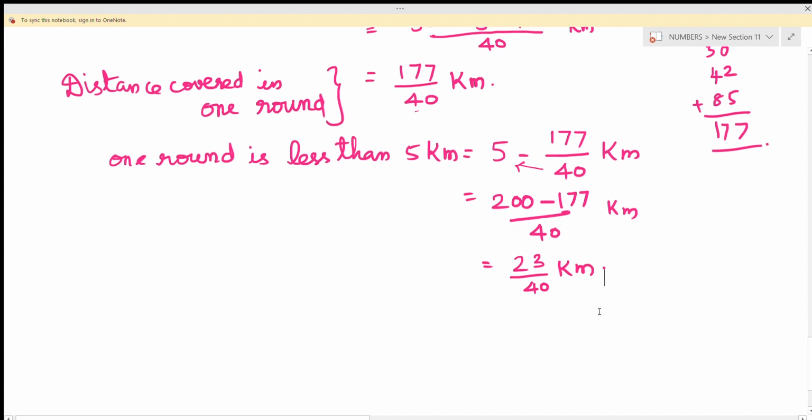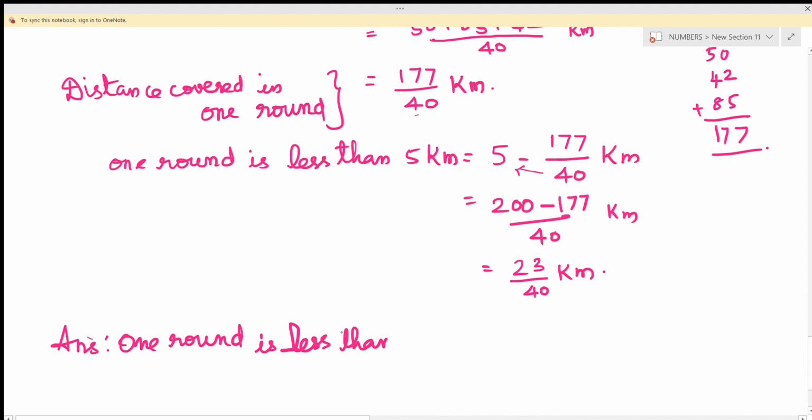So now we got the answer, that is, 1 round is less than 5 kilometer by 23 by 40 kilometer. We can write this fraction in decimal form also by dividing.